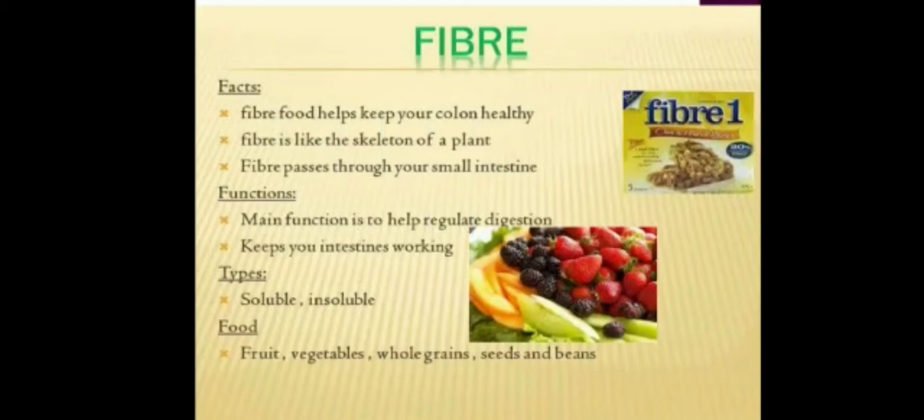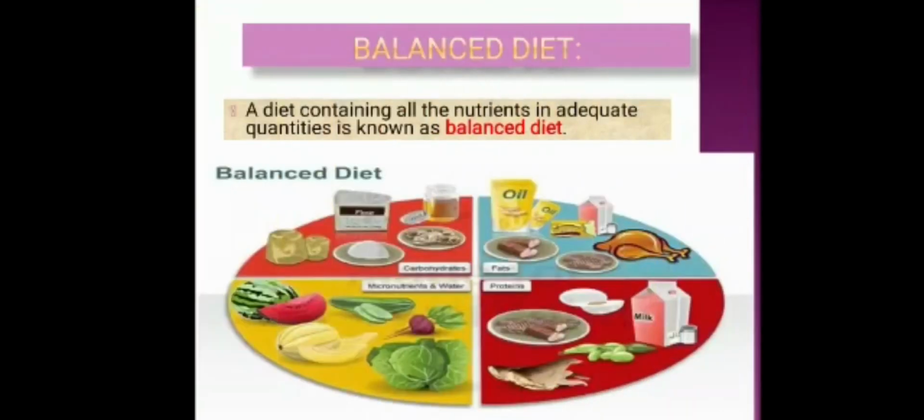So we generally get fiber or roughage from plant products, that includes fruits and vegetables, whole meal flour like chapati and bread. Okay, seeds and beans also contain fibers, and their function is to keep the intestine working, and the main function is to help regulate digestion. Okay, so is it clear about water and fiber? Now moving towards the next topic that we have to discuss, which is balanced diet.